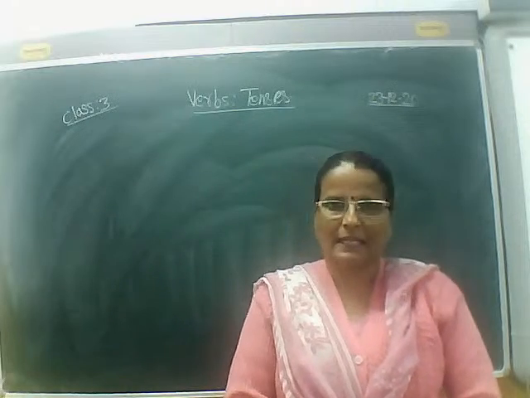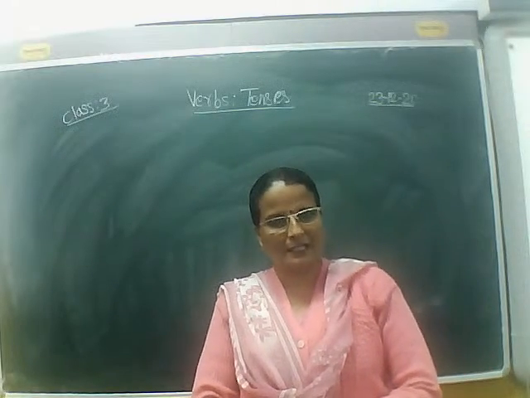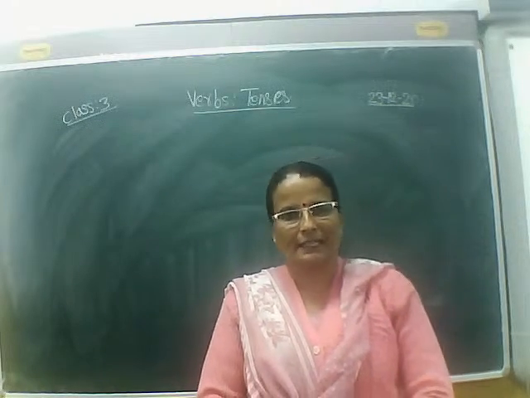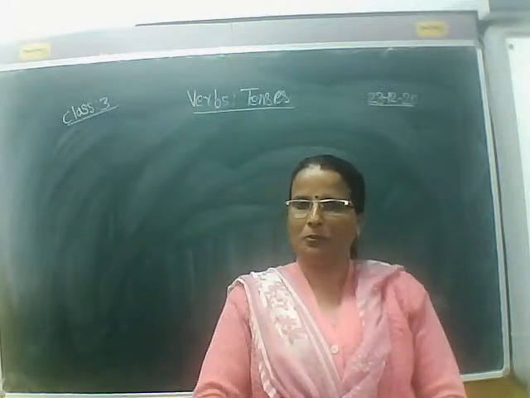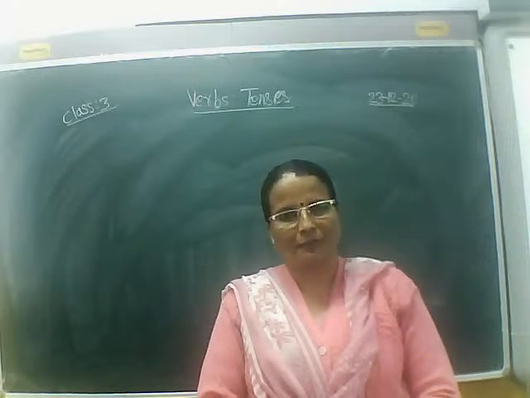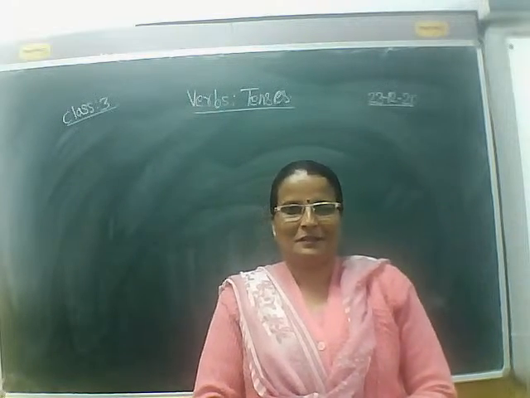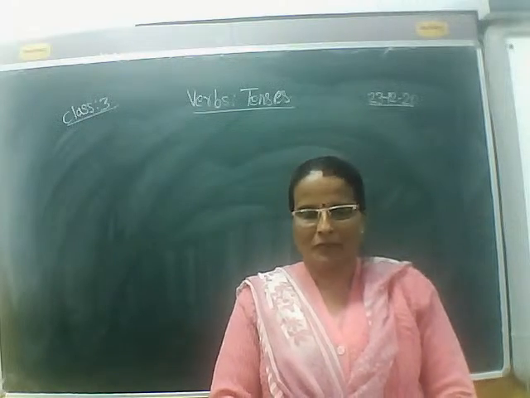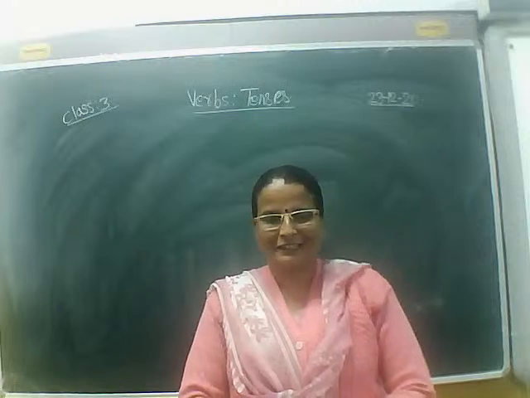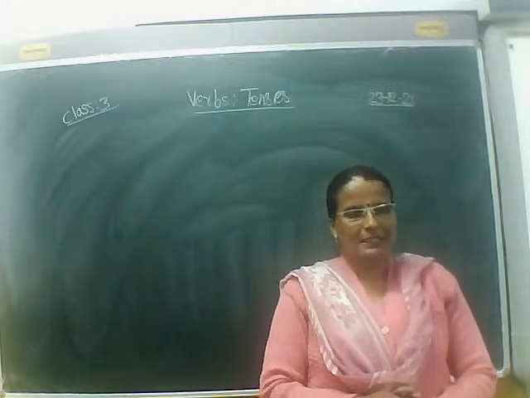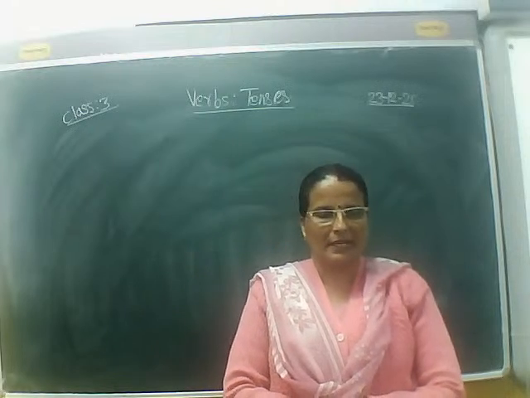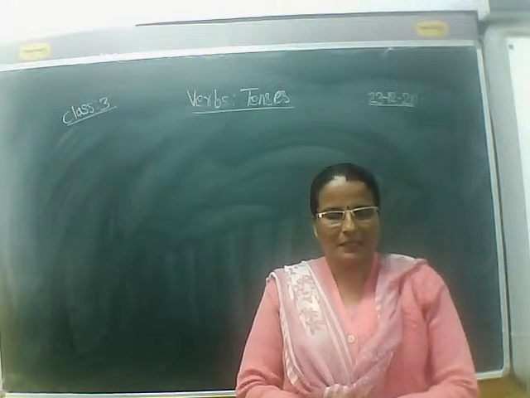There are exceptions. We discussed yesterday that if the verb ends with y, then we omit y and add ied to form the past tense of that particular verb. For example, carry, carried, right? So students, we discussed these spelling rules for making the past tense in the last class.